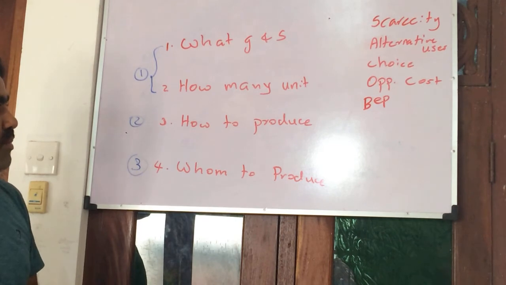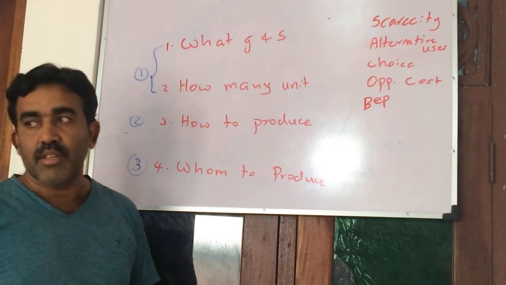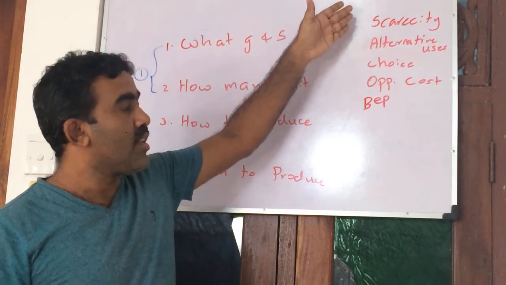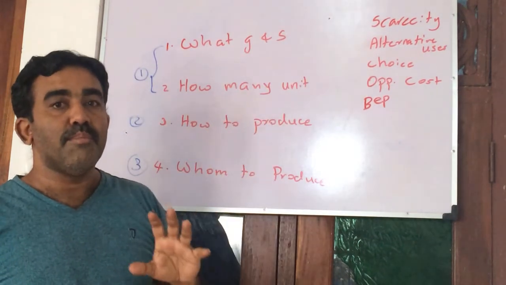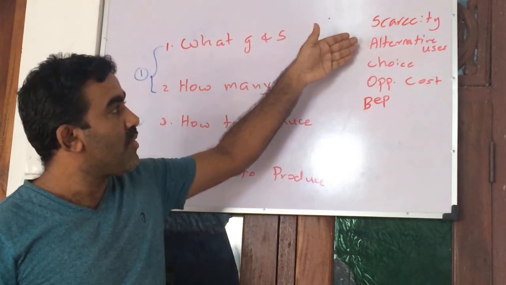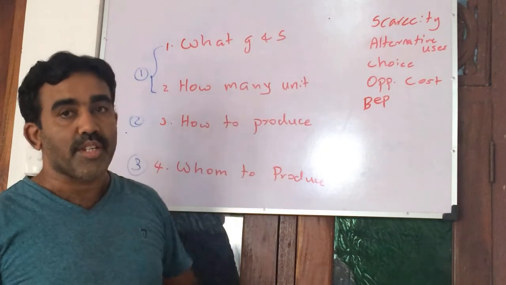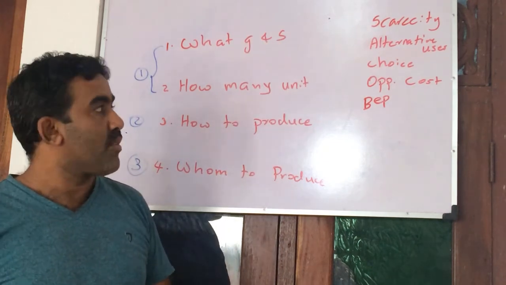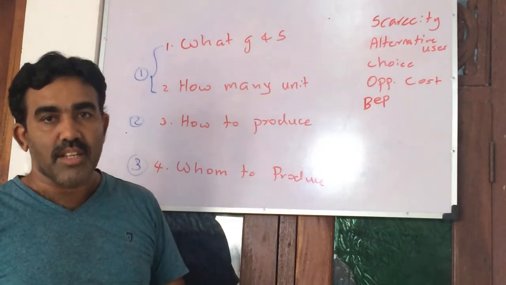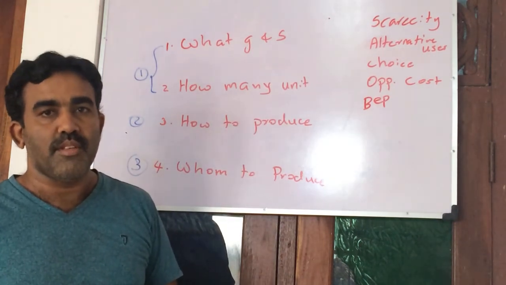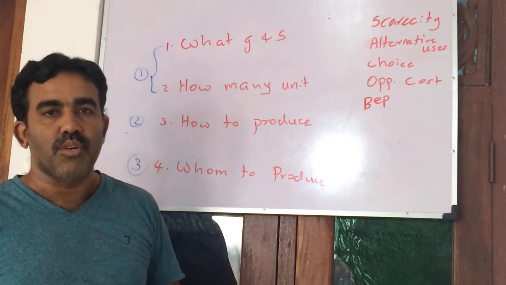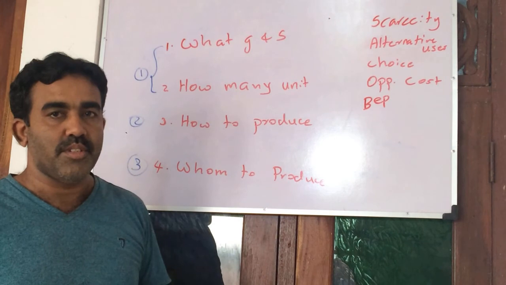So these are the 4 problems we discuss today. First one is scarcity. Scarcity means resources are available but not enough. These scarce resources have alternative uses, that means more than one use for the resources. So we have to go for selection, which means choice. When selecting, the next best alternative given up for one is known as opportunity cost.